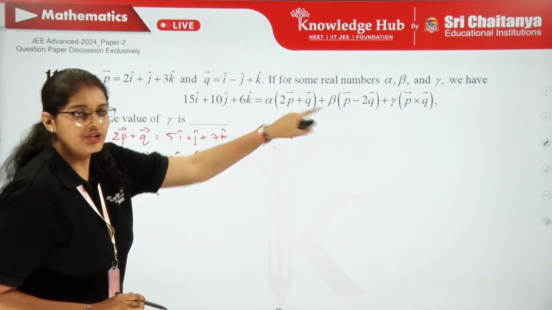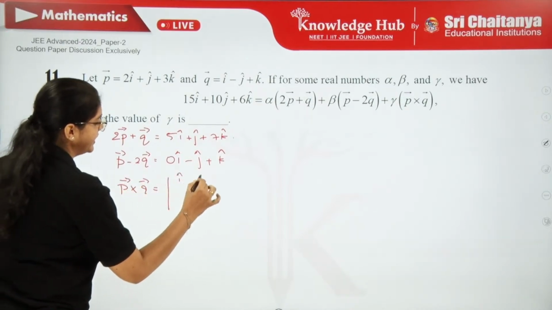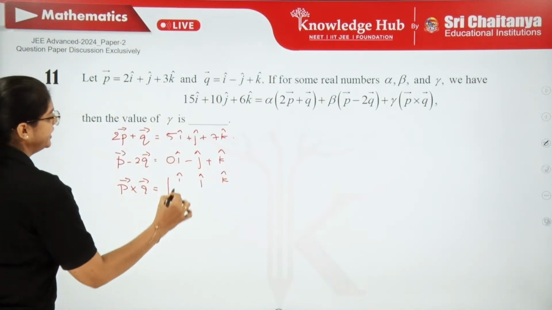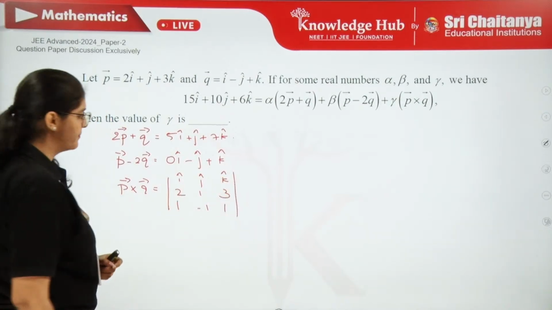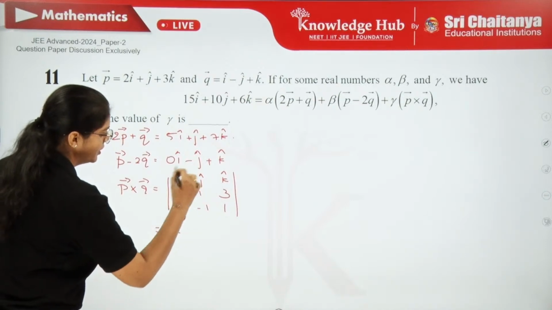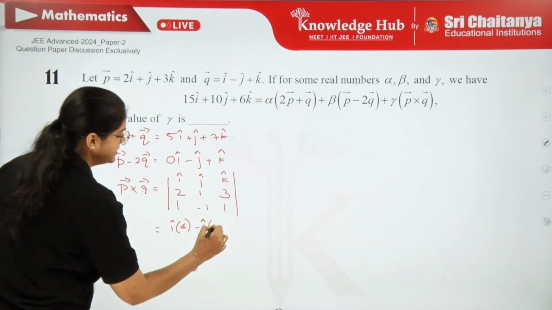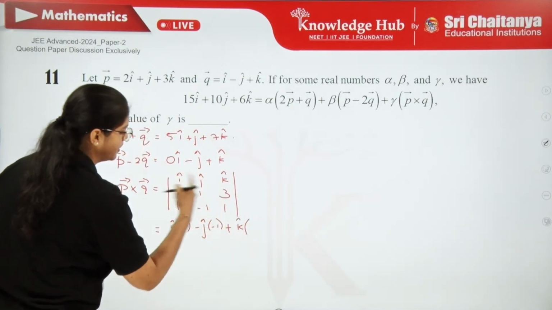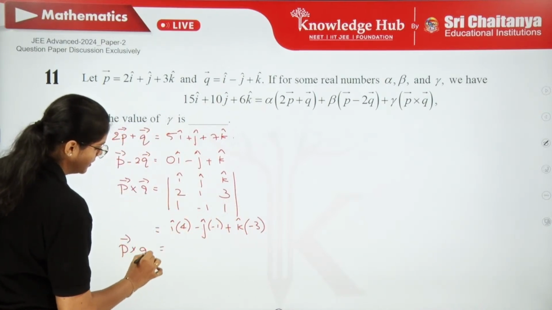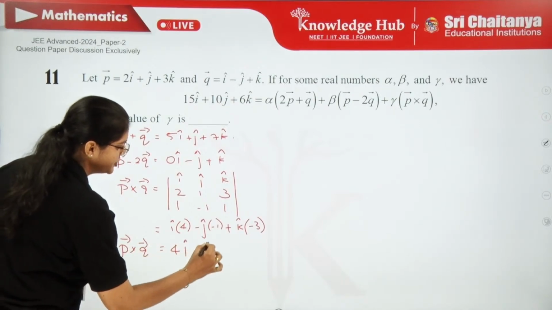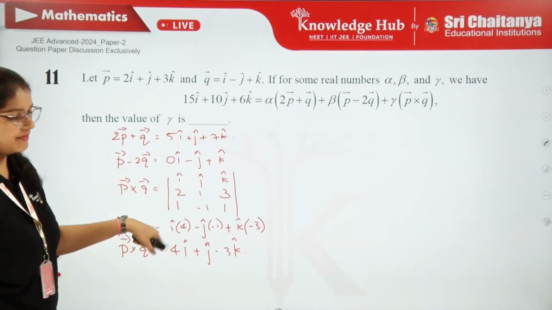Next, finally, p cross q. So what is p cross q? We can get it by the determinant i, j, k. First the p coefficients, 2, 1, 3, and then the q coefficients, minus 1, minus 1, 1. Let's see what we are getting. i cap into 1 plus 3, so that is 4, minus j cap into 2 minus 3, you are getting minus 1, then k cap into minus 2 minus 1, you are getting minus 3. So this is p cross q. It's coming out to be 4 i cap plus j cap minus 3k cap. So we got all the three vectors, right?